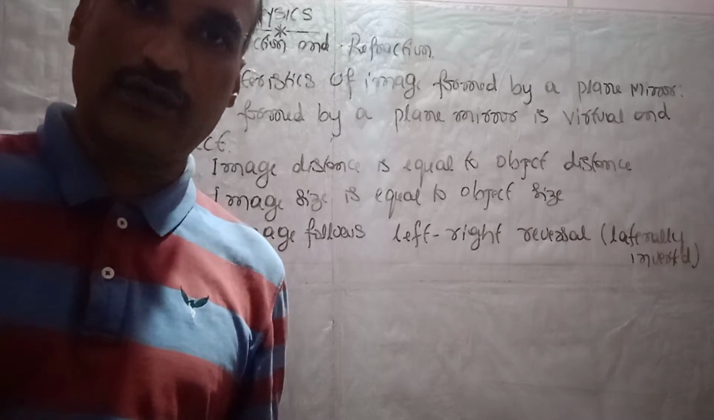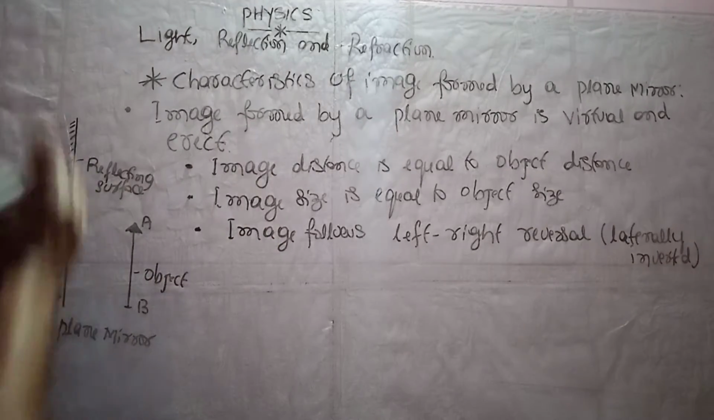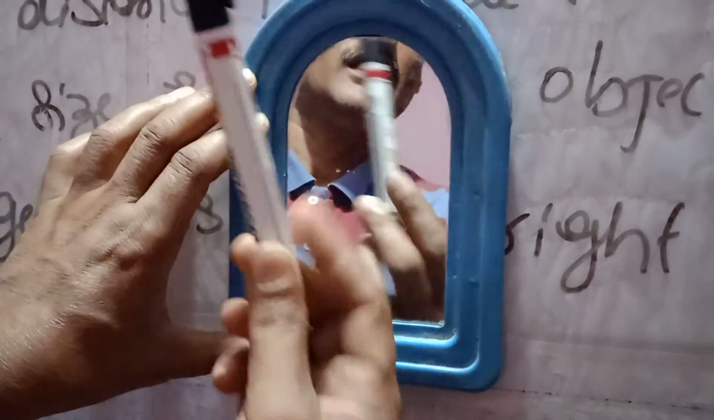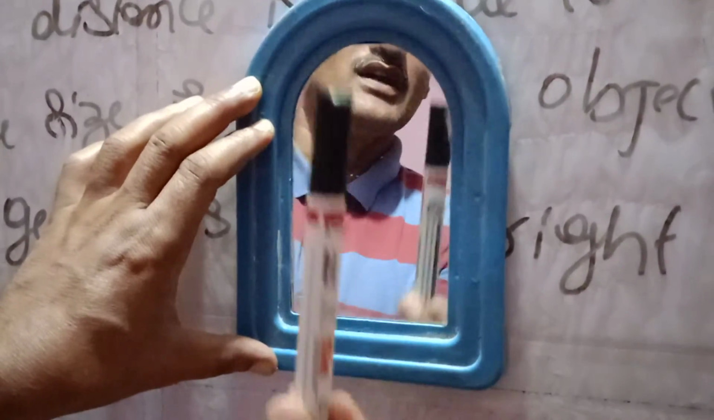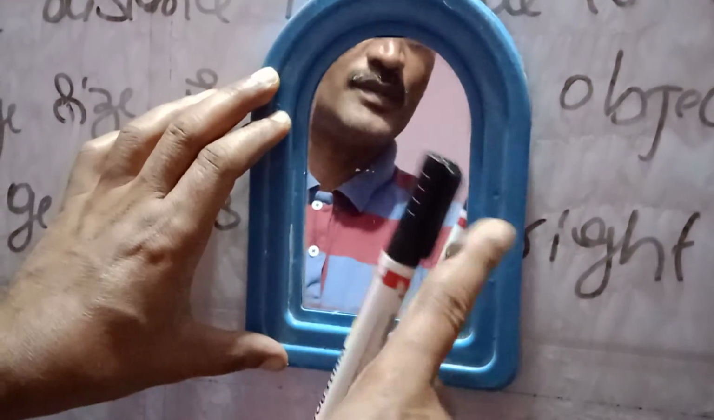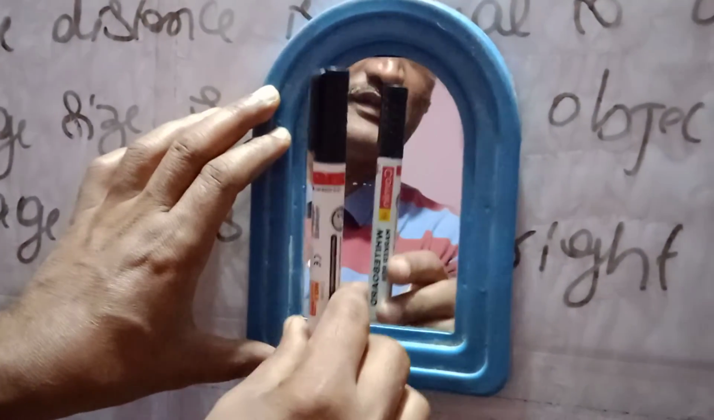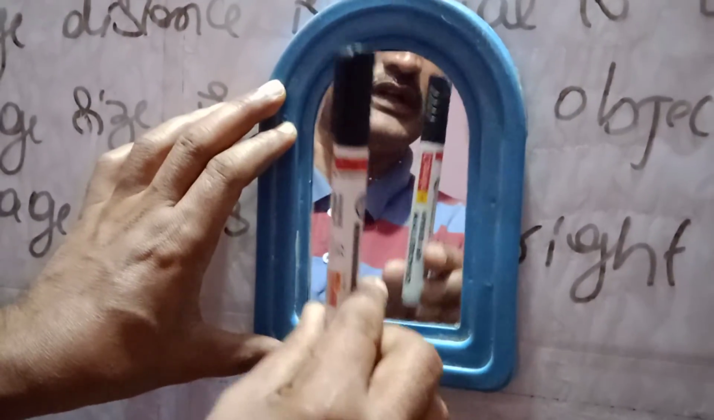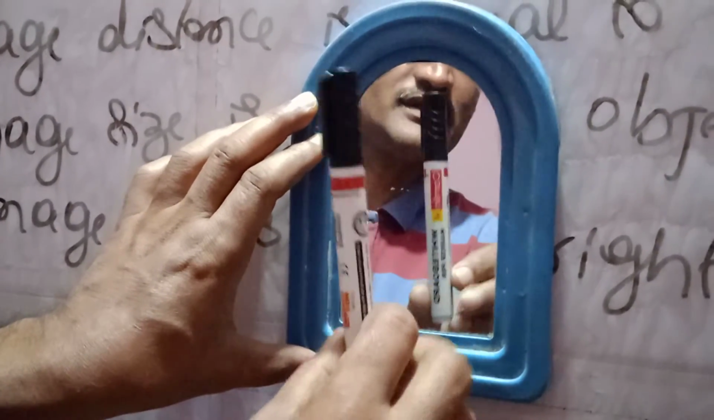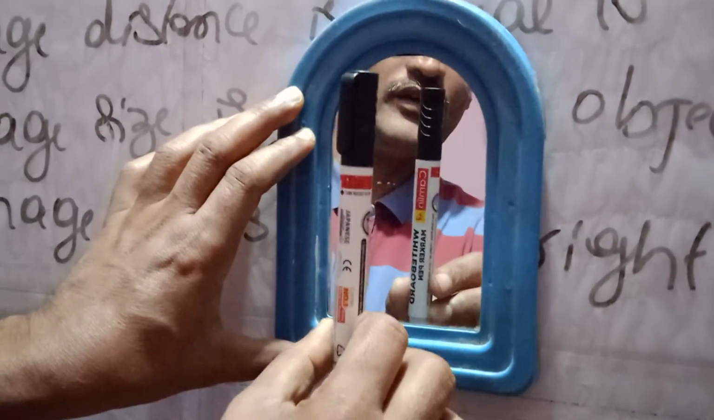I'll show you by one image. Look, dear student, I have taken one plane mirror and one object, a marker. The marker's image will come in this mirror. This is the object height, and the object size is the same as the image height in the mirror, and it is virtual and erect. Erect means upright. See this black cap is up, so in the image also it is up, and the letters are downwards, and in the image also they are downwards. So it is virtual and erect.